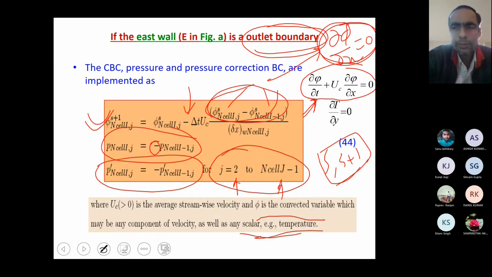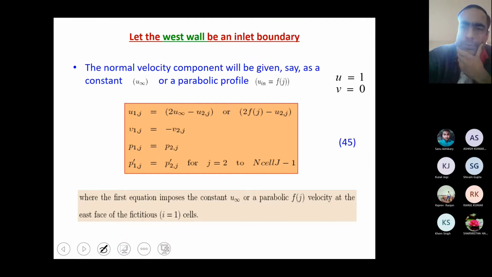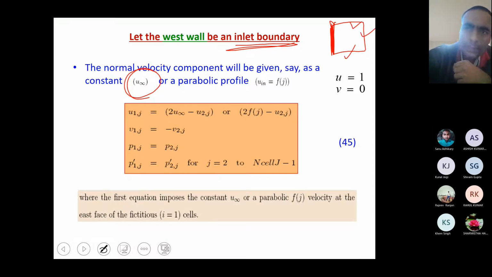Now only the inlet boundary condition is left, and for the inlet you can have two options. One is the simple option where you have a uniform velocity. If this is the rectangular box, we have covered this, this, and this, and now we are here. So there are two options: one is the uniform case, meaning in an external flow situation you have uniform velocity, but if you are in a channel confined case, where you have real boundaries, then you have this.